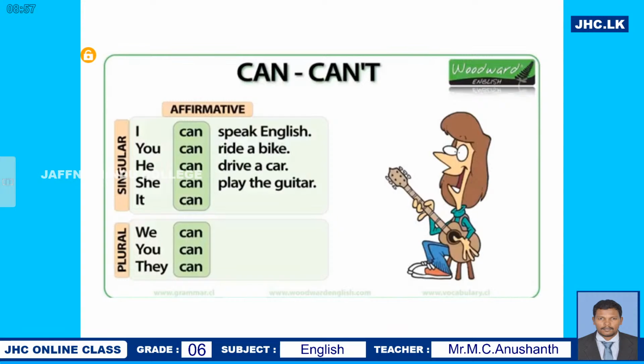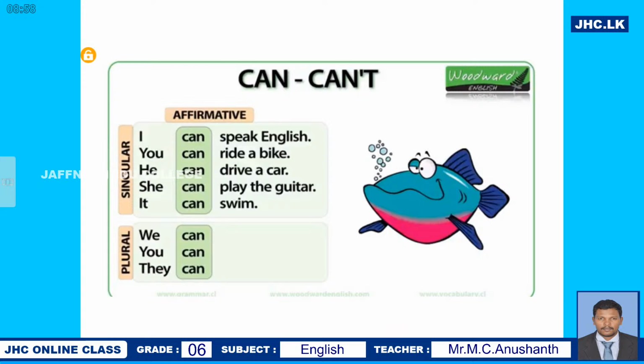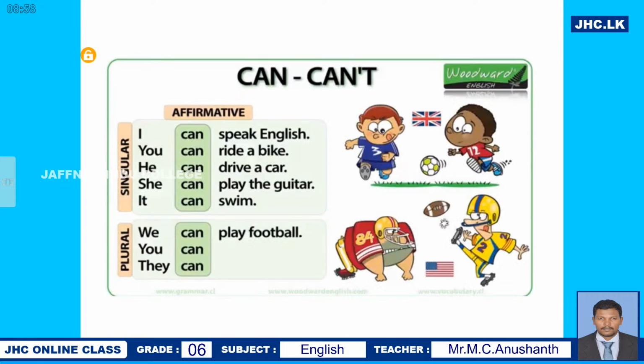The first one, I can speak English. And you can ride a bike. He can drive a car. She can play the guitar. And the last one, it can swim. Yes, it can swim. And with plural subjects, you see, we can play football.